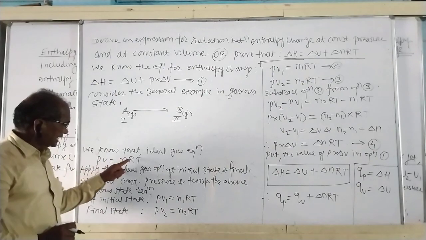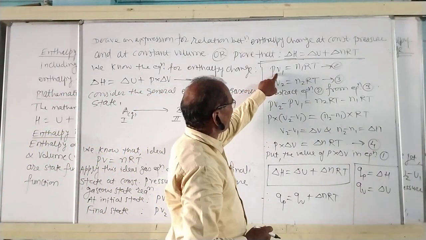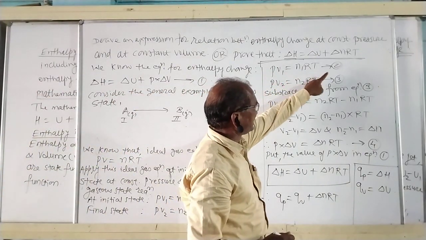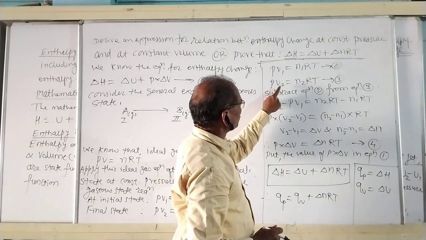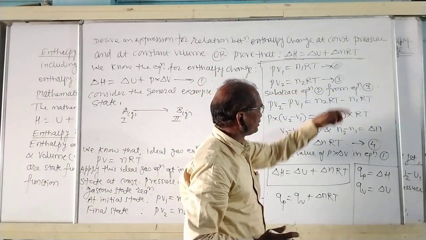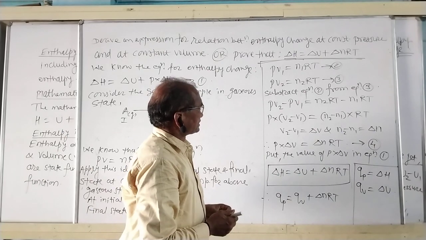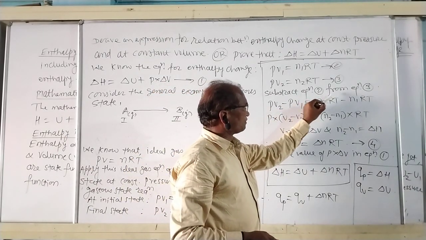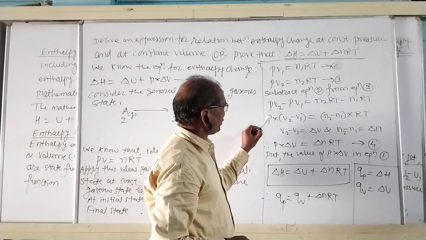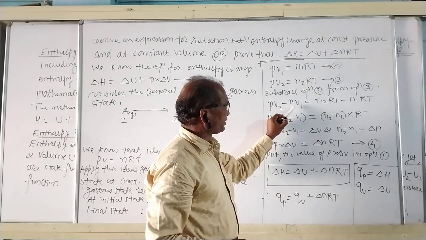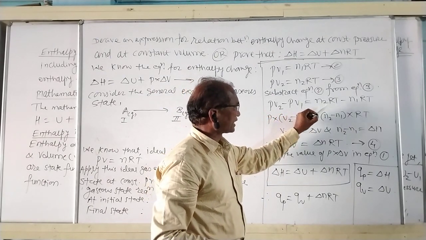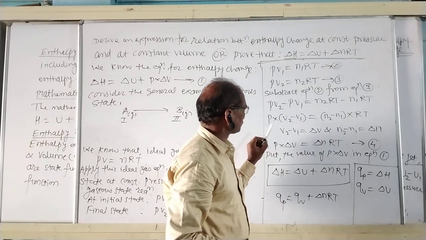Therefore, this ideal gas equation becomes PV1 is equal to n1RT, equation 2, and PV2 is equal to n2RT, equation 3. Subtract equation 2 from equation 3. We get PV2 minus PV1 is equal to n2RT minus n1RT.